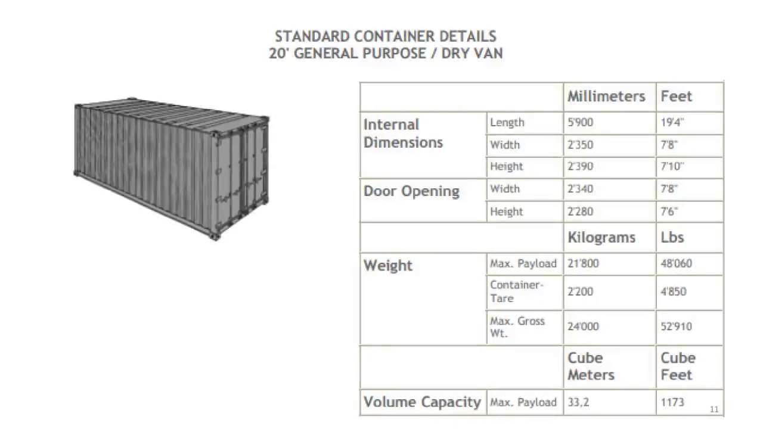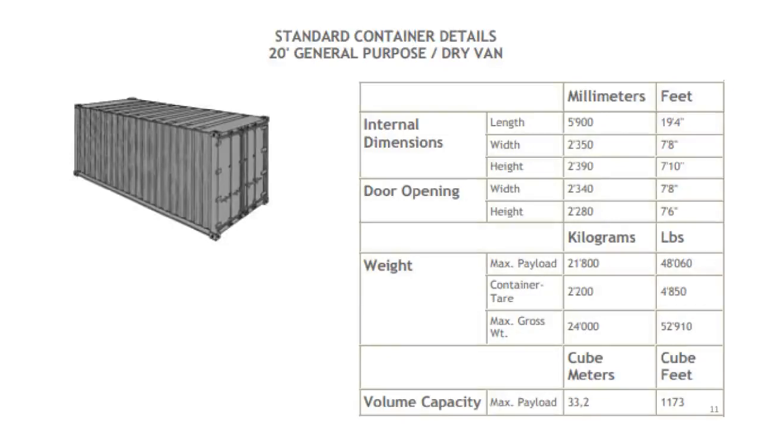Okay. Now we come to the weight, the kilograms and pounds. The maximum that you can put inside this container is 21,800 kilograms. Now the container tare means the weight of the container itself, which is 2,200 kgs. And the total weight of this container after putting your merchandise should not be more than 24,000 kgs.